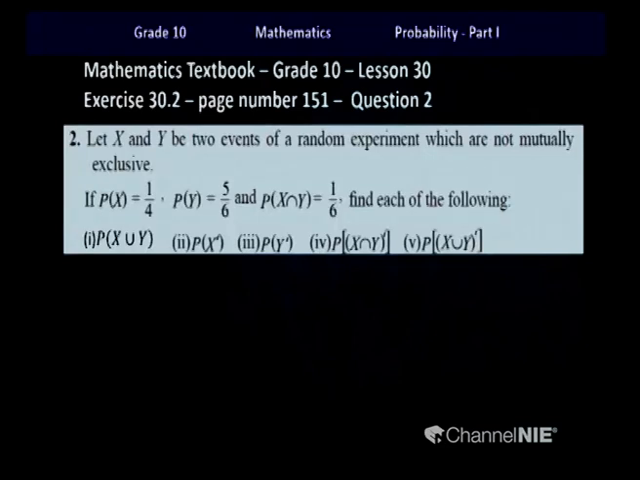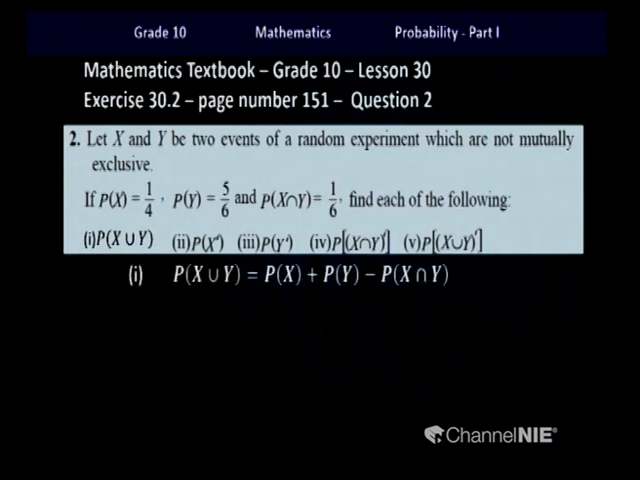Now let us look at the second question of the same exercise. Here they are defining 2 events x and y of a random experiment which are not mutually exclusive. Then children, the probability of event x is given as 1 over 4, the probability of event y is given as 5 over 6, and the probability of x intersection y is given as 1 over 6. Now they are asking us to find each one of these. Okay children, let's take it one by one.